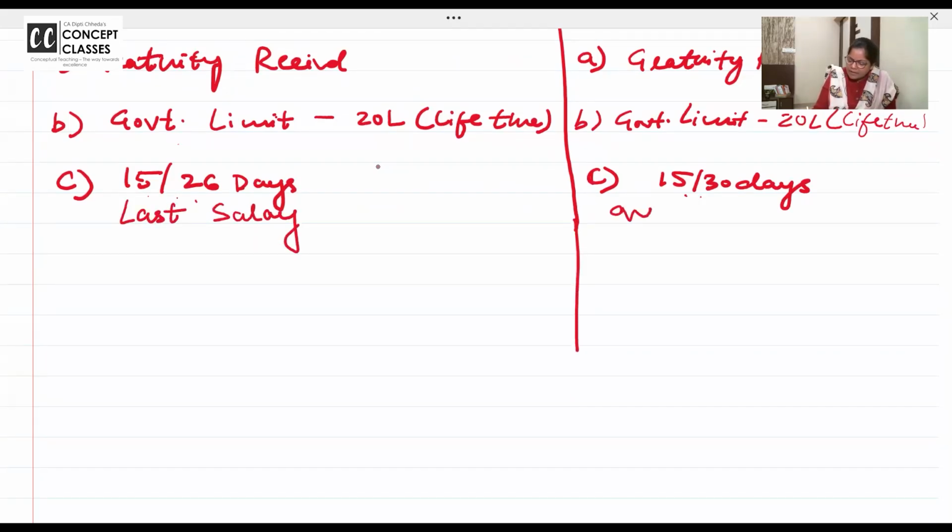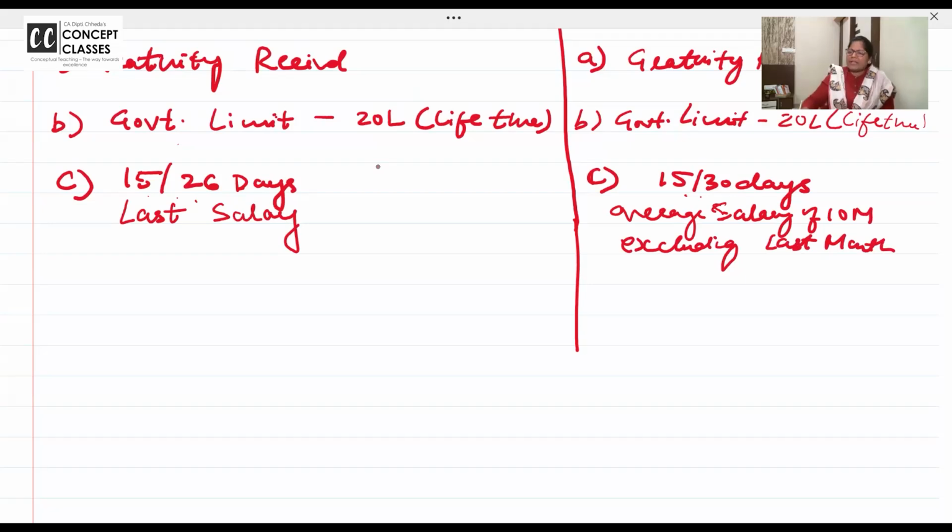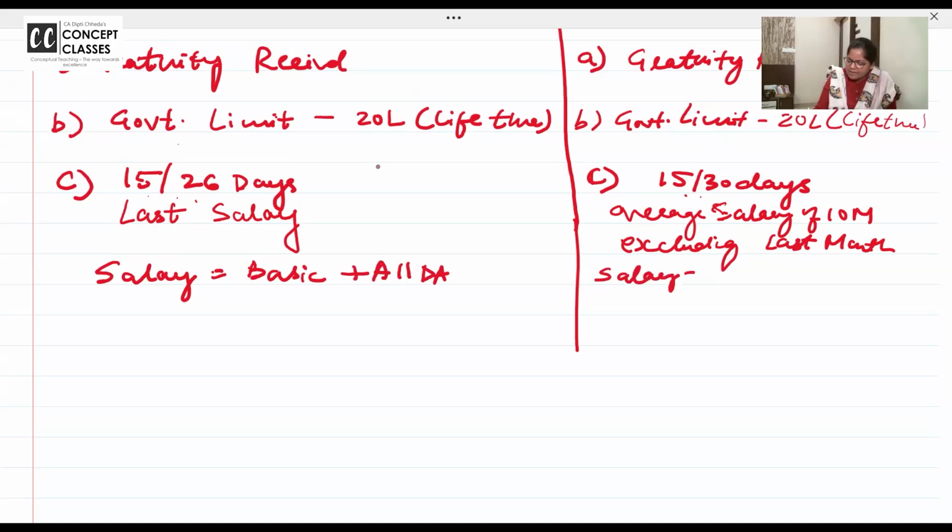Here it is the average salary. Average salary of 10 months excluding the last month. Ma'am, what difference does it make? The average is the same, no? The average will change if your salary is increasing or decreasing. Correct? Right. Here salary is equal to basic plus all DA. Here salary is equal to basic plus DA. Write RB.